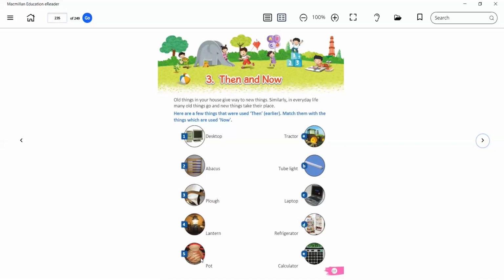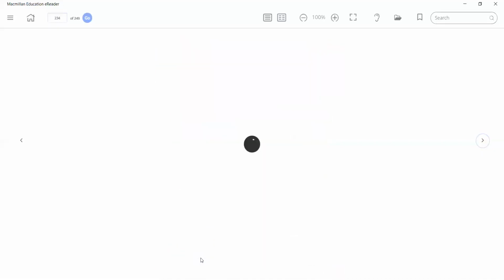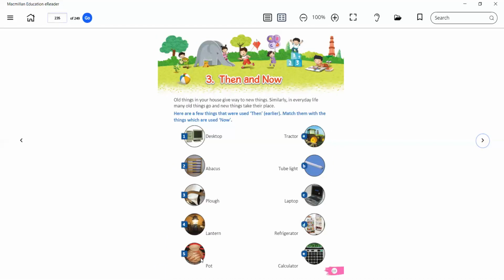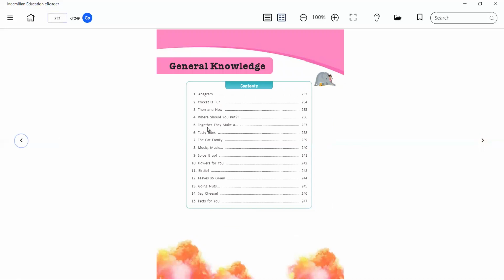Okay, children. So in today's class, how many chapters did we revise? 3 chapters. That is Anagram, Cricket is Fun, and Then and Now. So after that, children, which chapters do you have to learn? 3 more chapters. That is chapter number 4, 5, and 6. So in the next class we will revise chapter number 4, 5, and 6. Till then, everyone revise everything and try to learn by heart.